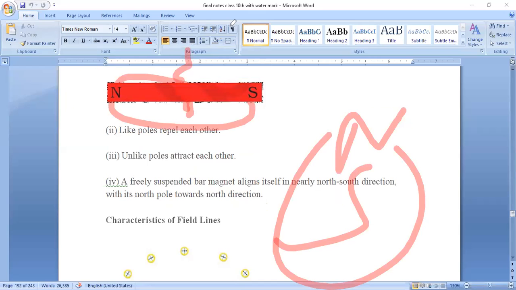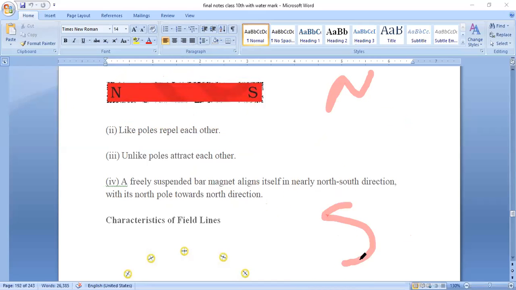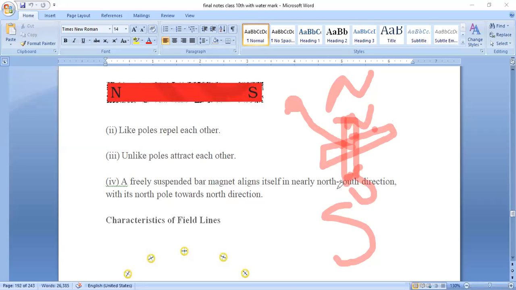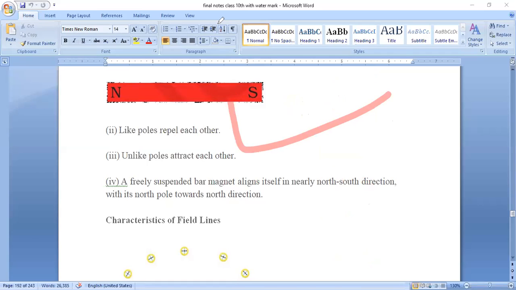Say this is the north of the earth and this is the south of the earth. So this is the magnet. I am threading this magnet like this. When I leave it freely, it will align itself in this fashion, this is north and south. The bar magnet aligns itself to the north-south direction. It will not stay in the direction where you are suspending it, but it will align itself in the direction where it is forced by the Earth's magnetic field.